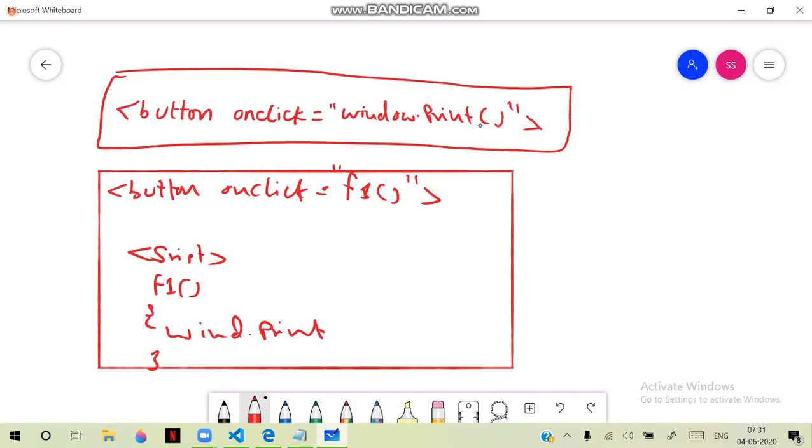Both have their own points. I hope you know that. Both have their own points, because the advantage is inline will perform faster. Why? Because the logic is native to that particular element. Am I right? It will perform faster. Do you agree with that, that it is faster than the second technique?